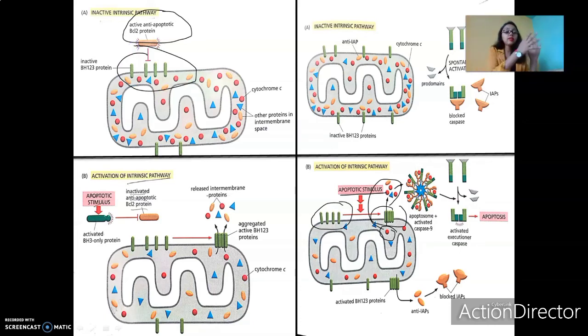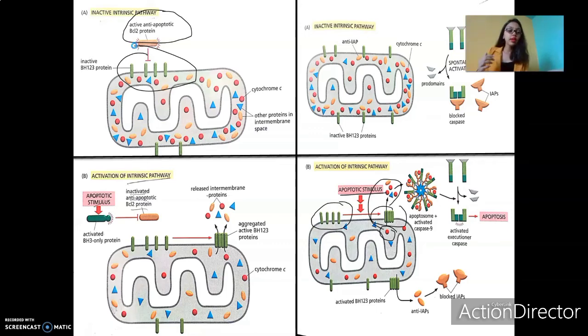Once they bind, the BH123 proteins are not freely available to form a pore, which they have to do in order to initiate apoptosis. They are not able to form a pore. Why? Because BCL2 proteins are binding to them. They are holding them tightly, so they are not able to aggregate. This is how the anti-apoptotic proteins work.